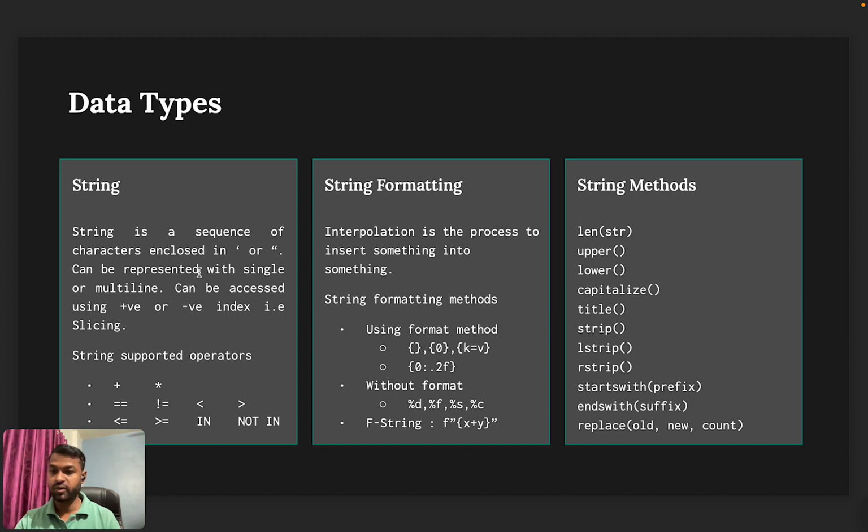The result of greater than, less than, greater than or equal to, and less than or equal to is based on ASCII values. If we have to check whether a string is present in a given statement or string, then mostly we use the in and not in keywords.